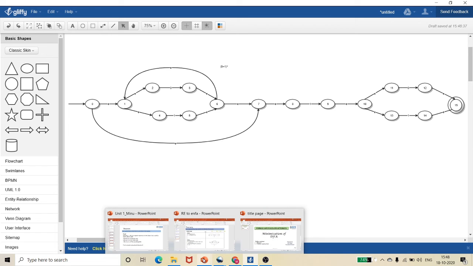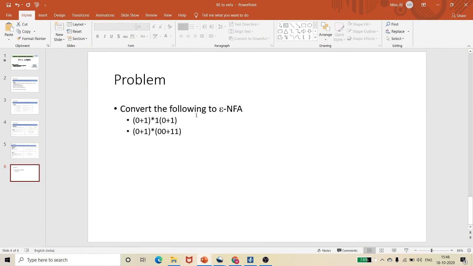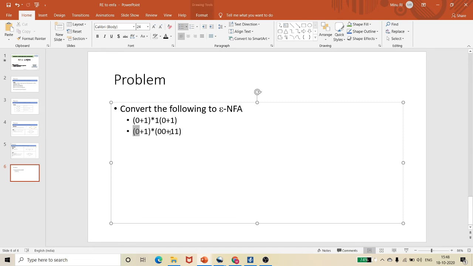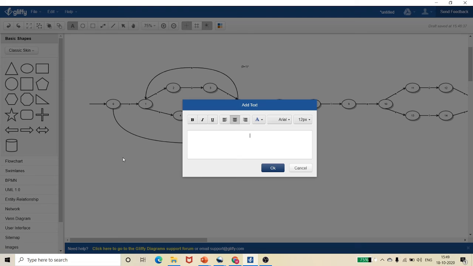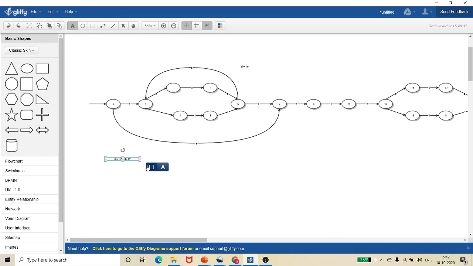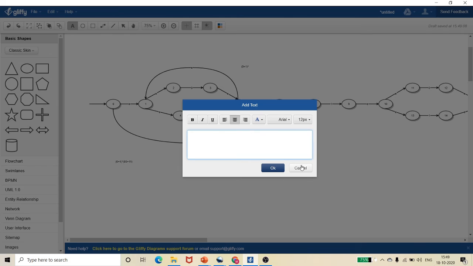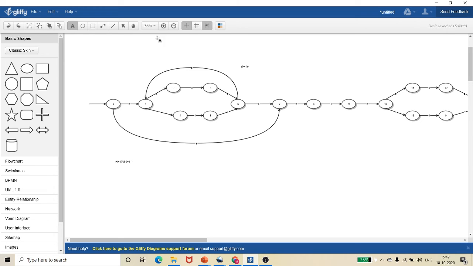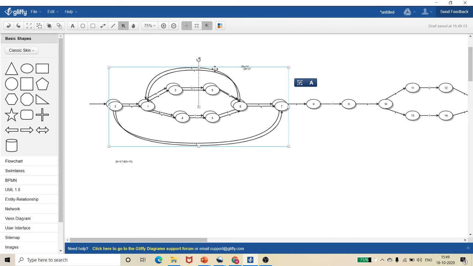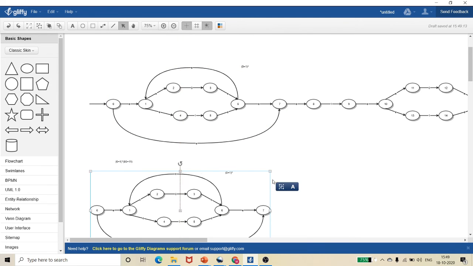Then let me explain the next problem also. The next problem is I think very similar. 0 plus 1 the whole closure, then 0 0 1 1. So let me draw in a single hand. We can draw it actually. How can we draw this? It is 0 plus 1 the whole closure, the same thing over here. So let me try to copy it and see whether I am able to get it, otherwise I have to draw it again. Yeah, I am able to get it, okay, fine. So 0 plus 1 the whole closure. After 0 plus 1 the whole closure, it says 0 0 1 1.